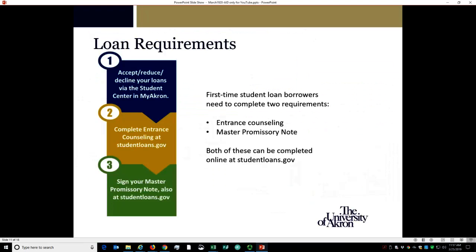After accepting loans in the Student Center of My Akron, first-time borrowers of student loans at the university have 2 more additional requirements to complete in order to receive the loans. The requirements are called Entrance Counseling and the Loan Agreement Master Promissory Note, or MPN. These can be completed at studentloans.gov.